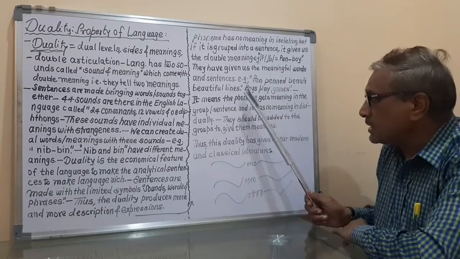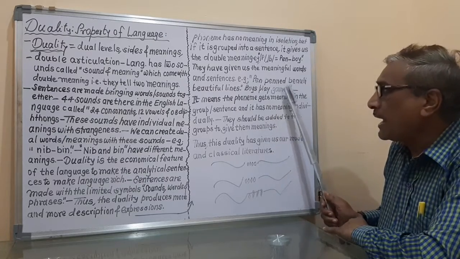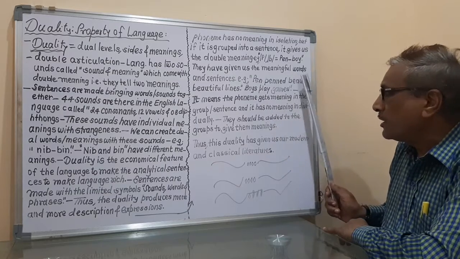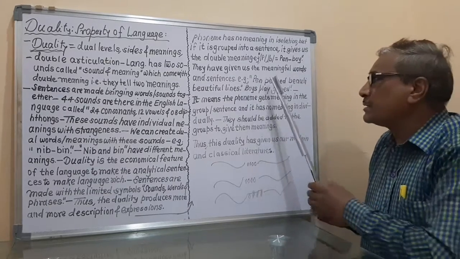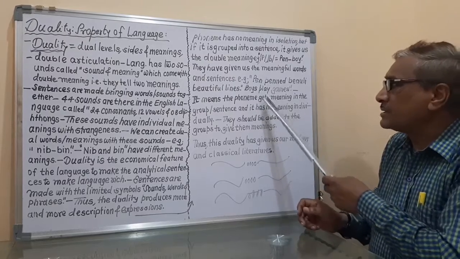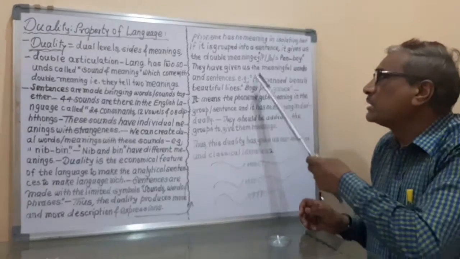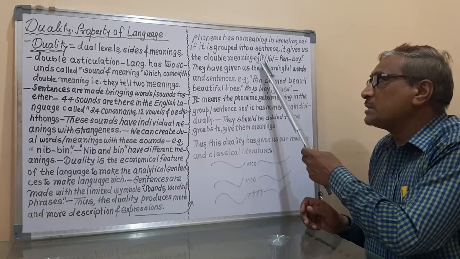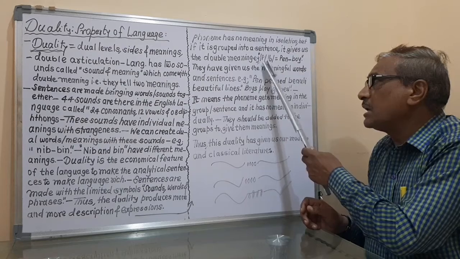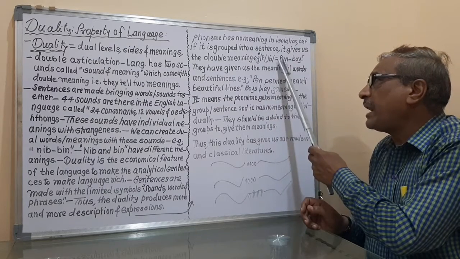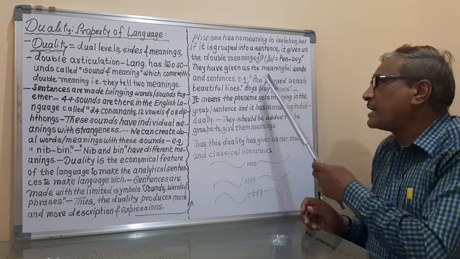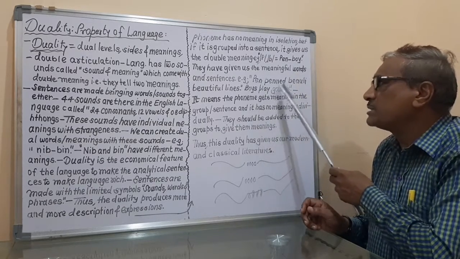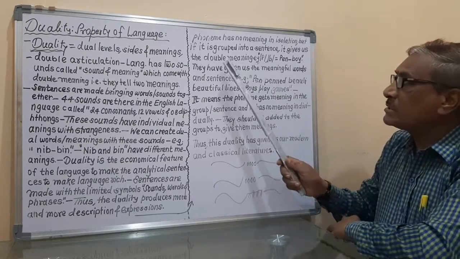And the second sentence is boys play games. Boys play games and pen penned beautiful lines. These are the two sentences, and we have got these two sentences from these two single phonemes. So these are the single phonemes, but these single phonemes have made pen and boy, and this pen has made the sentence, and this boy made the sentence.